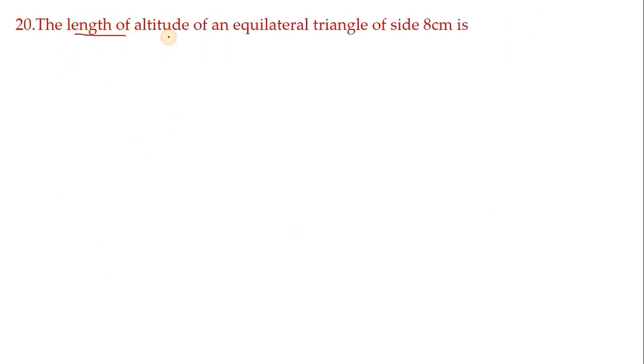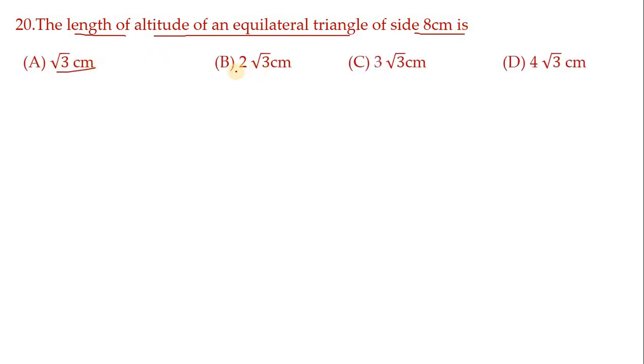Move on to the next one, children. The length of the altitude of an equilateral triangle of side 8 centimeter. Options are root 3, 2 root 3, 3 root 3, 4 root 3. Simple problem.